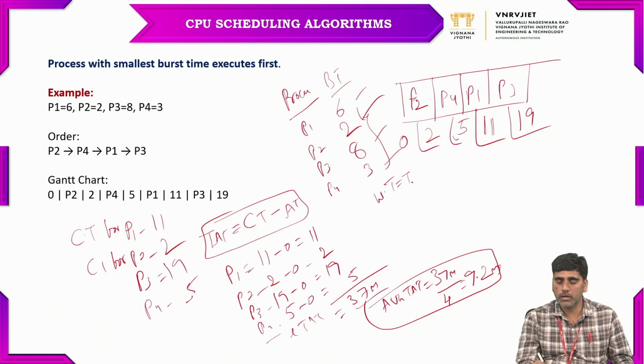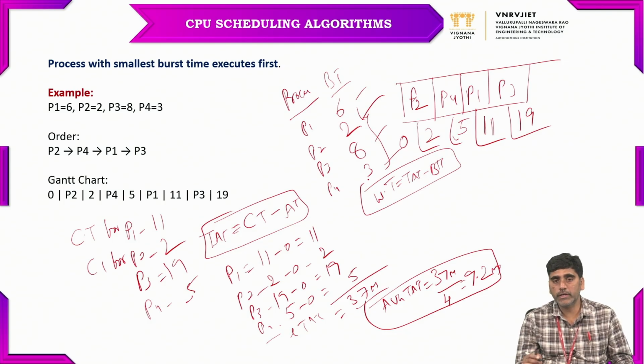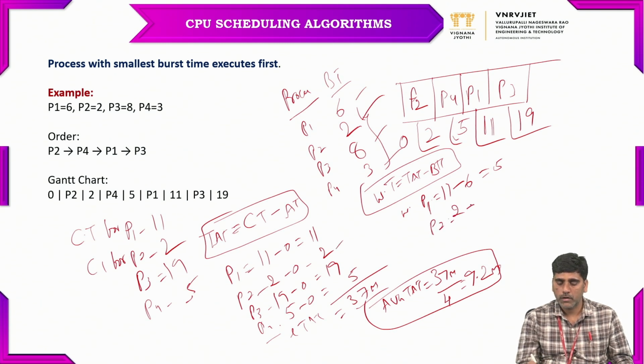Waiting time equals turnaround time minus burst time. For the waiting time of P1, the turnaround time is 11 milliseconds, minus the burst time of 6 milliseconds, that is 5 milliseconds. For P2, the turnaround time is 2 milliseconds minus the burst time of 2 milliseconds, so total 0 milliseconds.